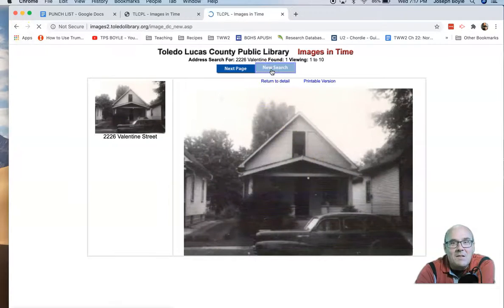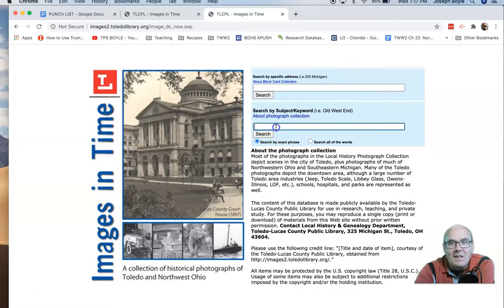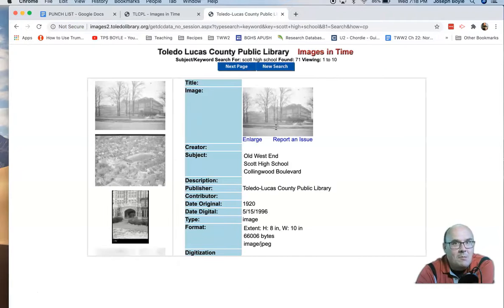Now, the other thing you can do is search by subject or keyword. So, if your person, you can try searching his name in here, but very few of these guys, they were 18, 19, 20 years old. Very few of them were notable until they died. So a lot of times if you wanted pictures of their school, if you typed in Scott High School into Images in Time, you will hopefully get quite a few returns.